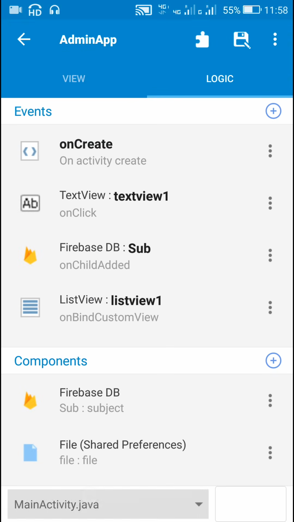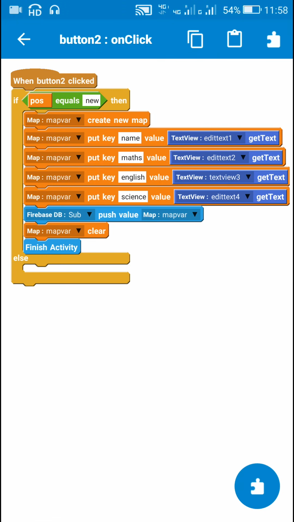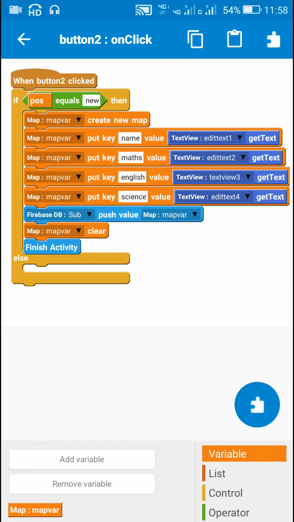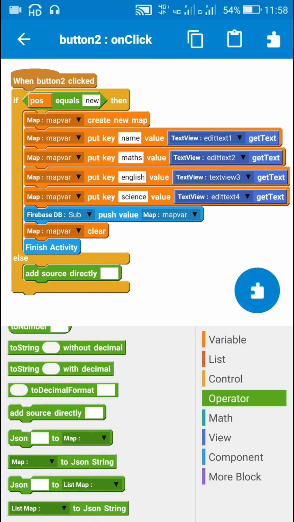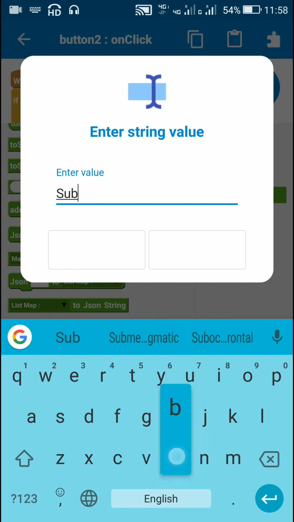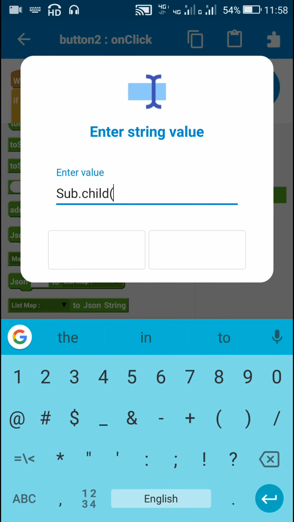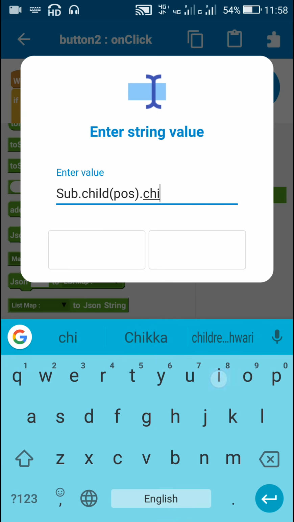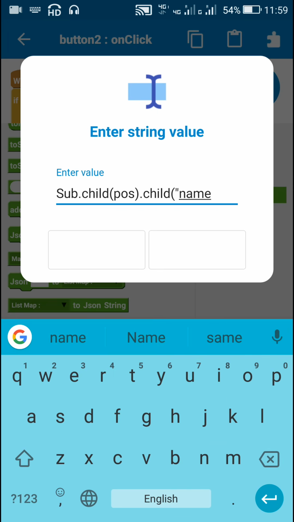Now after this, user will move to add activity, and in add activity when button 2 is clicked, here the position will not be equal to new. So in that case I will use this add source directly block for editing, and inside this add source directly block I will write first the database name which is sub.child, and then I will write the key which is stored in the string variable pos.child. Here this child will be the key which is to be edited, like the first key is name